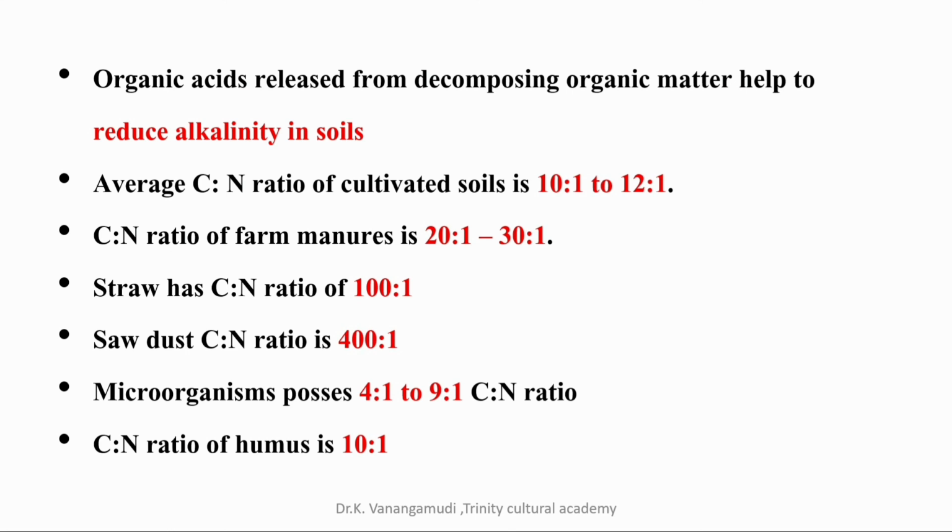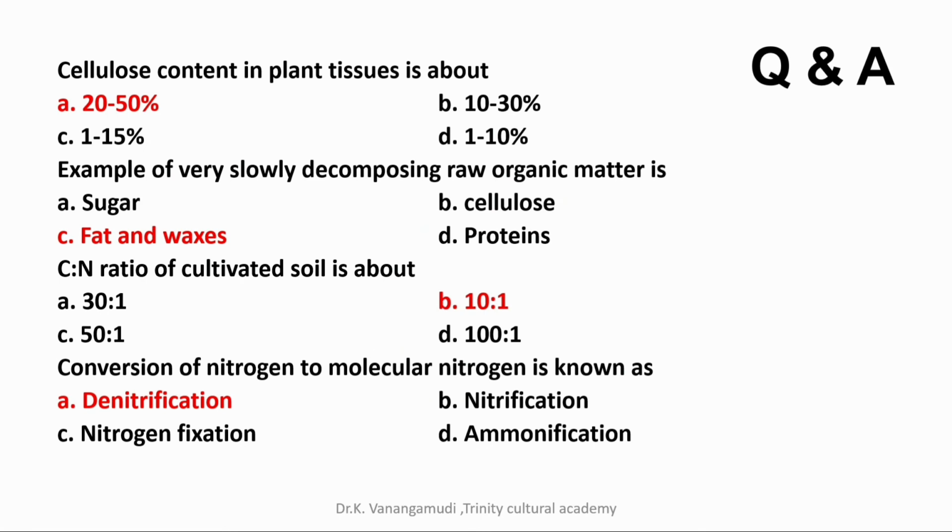Well friends, the last part of this presentation is questions and answers. The cellulose content in plant tissues is about, option A is the correct answer, 20 to 50%. The example of very slowly decomposing raw organic matter is, option C, fat and waxes. CN ratio of cultivated soil is about, option B is the correct answer, 10:1. Conversion of nitrate to molecular nitrogen is known as, option A, denitrification.